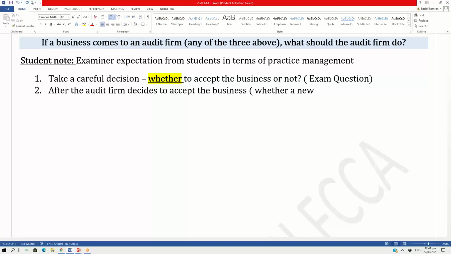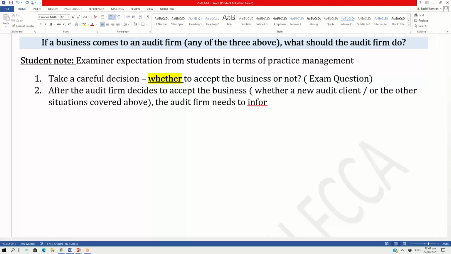whether a new audit client or the other situations covered above, after the audit firm decides to accept the business, the audit firm needs to inform the client who approaches you of their acceptance of the business by writing a proposal document.